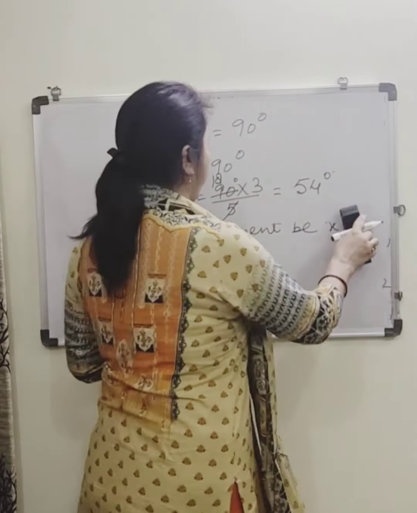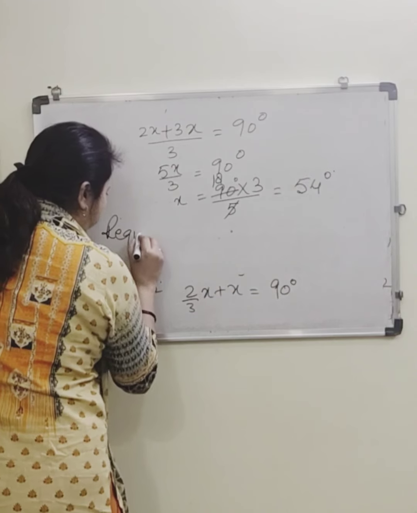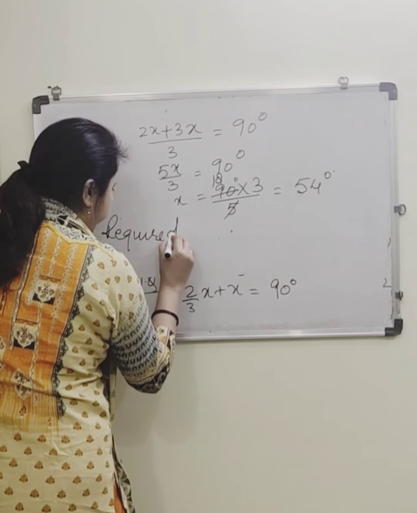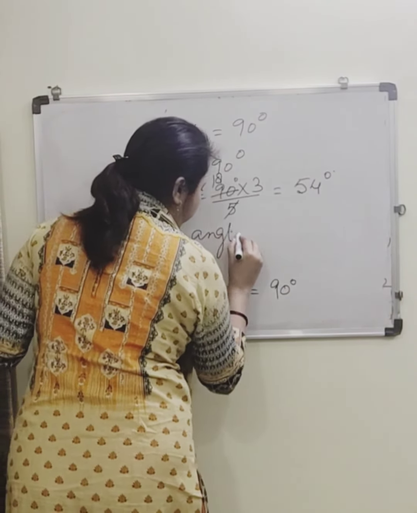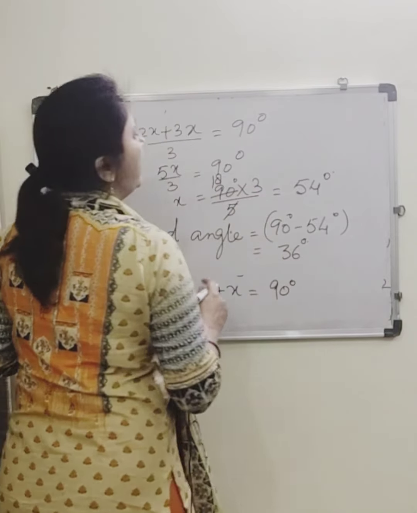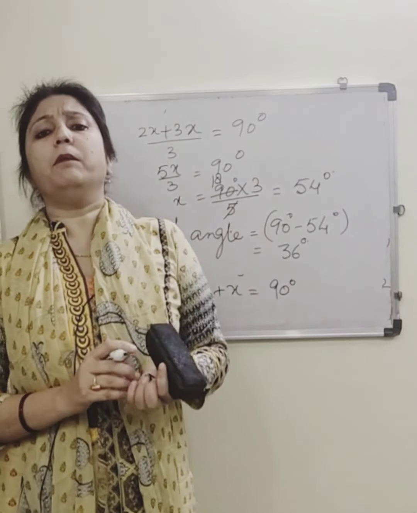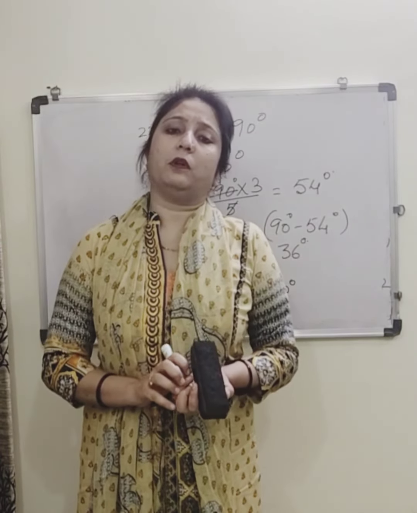So required angle is equals to 90 minus 54. 90 degree minus 54, that is 36 degree. This is how you can perform word problems also.